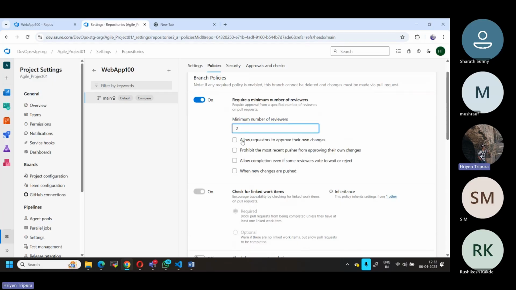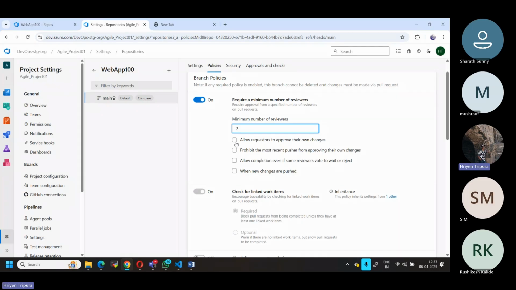I can just have a look once. Allow requester to approve their own changes. So let's say if I'm the requester, normally I should not be approving my own code because I'm the person who's modifying it. I know what it is, but it is not a good practice to review your code by your own. Somebody has to review your code, not you. So if you at all require, based on the situation, if you want your code to be reviewed by yourself, then you can enable this also.